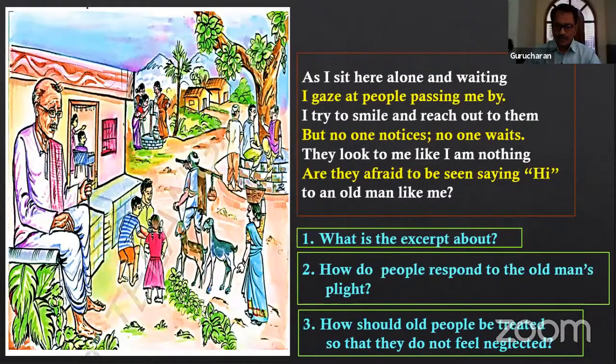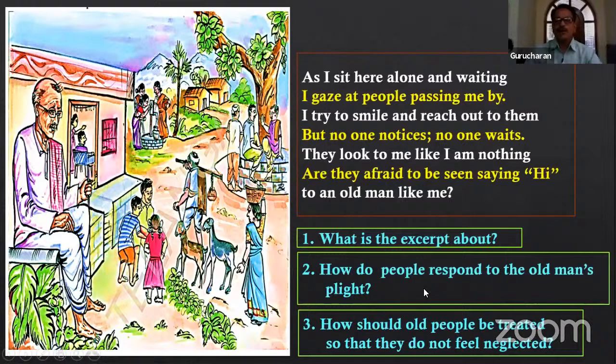He's sitting alone because everybody is busy. Maybe his children, grandchildren, etc. Maybe everybody is busy. Nobody has time to spend with him. So that's why he feels a bit sad. Of course, it happens. It's quite natural. Why? Because the people are busy in their work. Everybody is busy in their work.